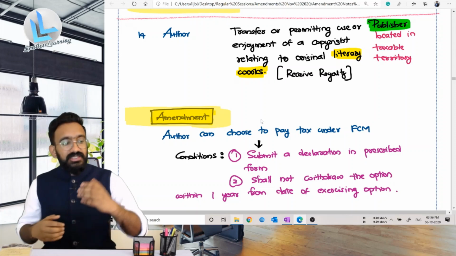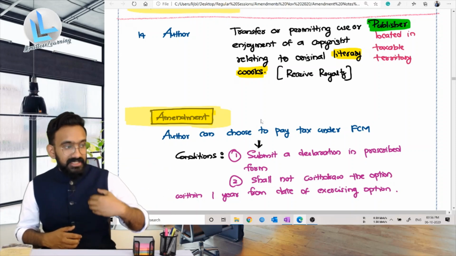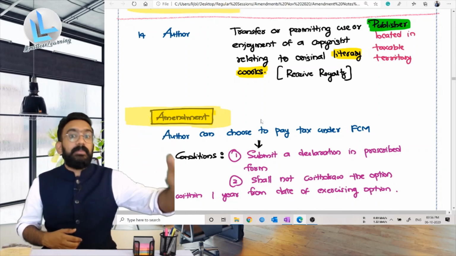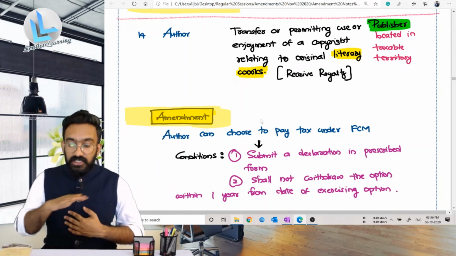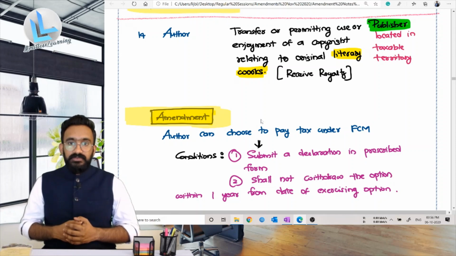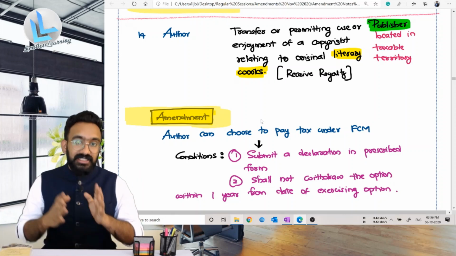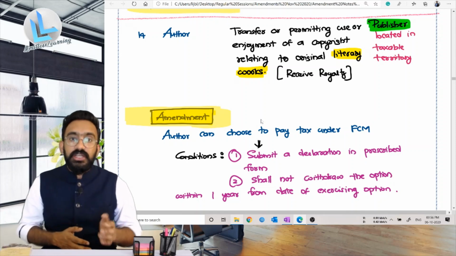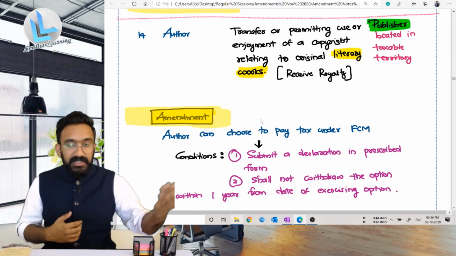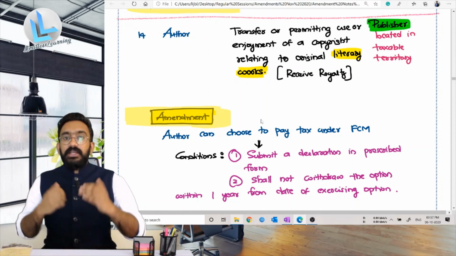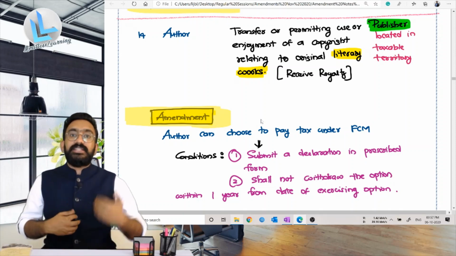Since Chetan Bhagat's outward supply, the supply to the publisher, is taxed under reverse charge mechanism, with taxes paid by the publisher to the government, Chetan Bhagat cannot take any ITC. This is something we have already seen in the earlier discussions in the main classroom videos, wherein you would have seen that if my outward supply is under RCM, then I am not eligible to take any ITC on my inward supply. Now Chetan Bhagat thinks that he would like to take an ITC.